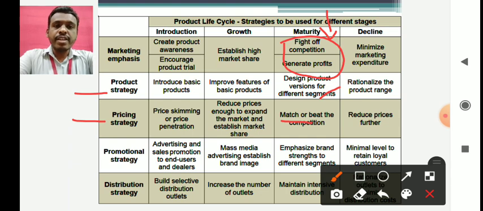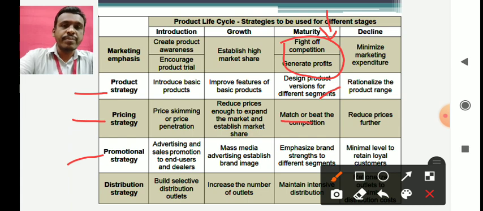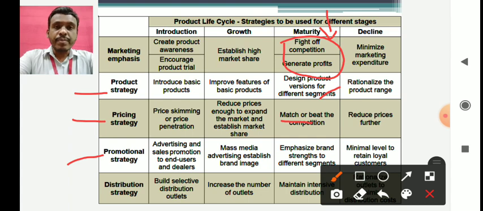The next strategy that we can use in maturity stage is promotional strategy. Under this strategy, the emphasis is on brand strengths for different segments. That is, we have to emphasize brand strength to different segments. What are the strengths of the brand that we have to tell to various segments, and we have to design the brands based upon the taste and preferences of the customer. So we have to try to promote our brands, different brands, or maybe the same brand with different varieties to different consumers.